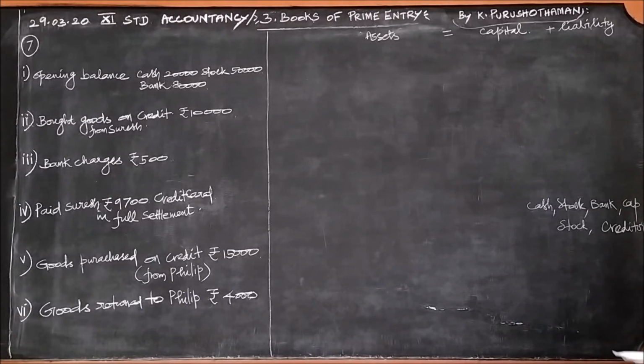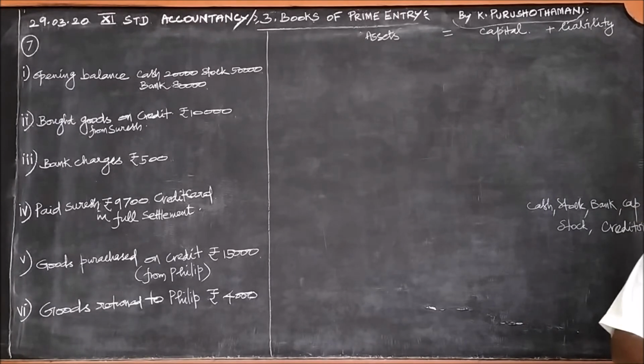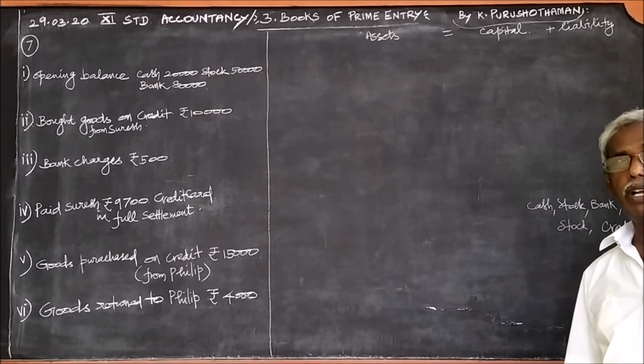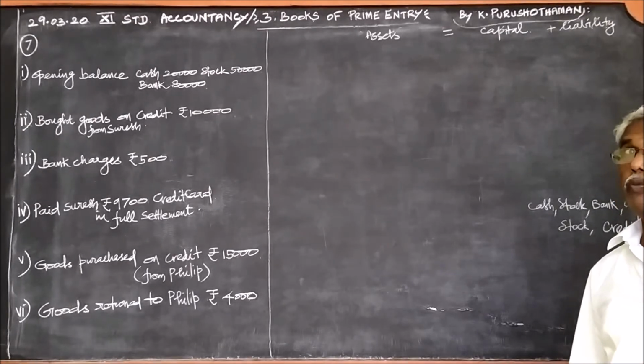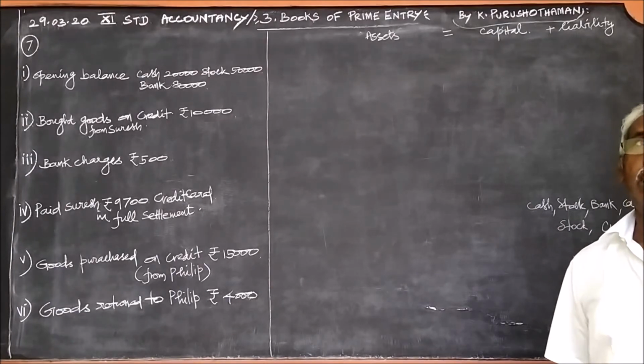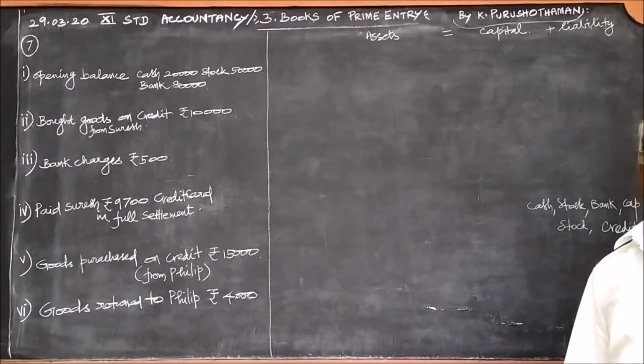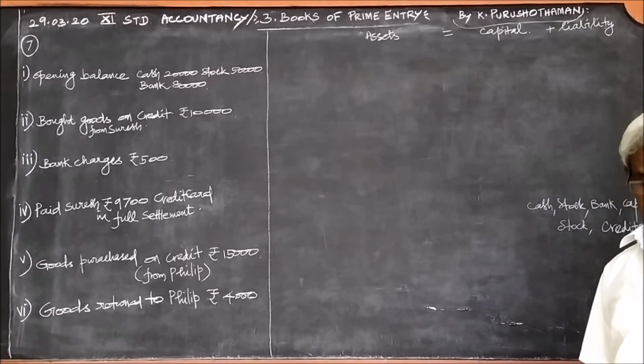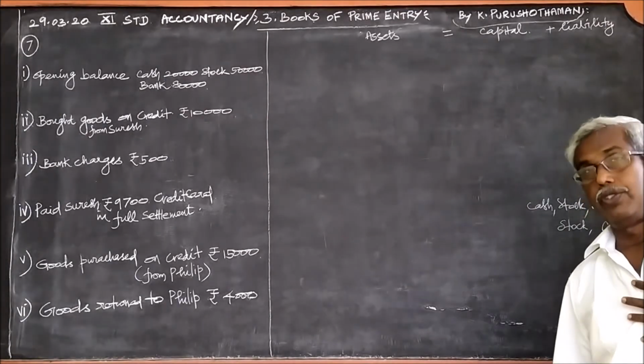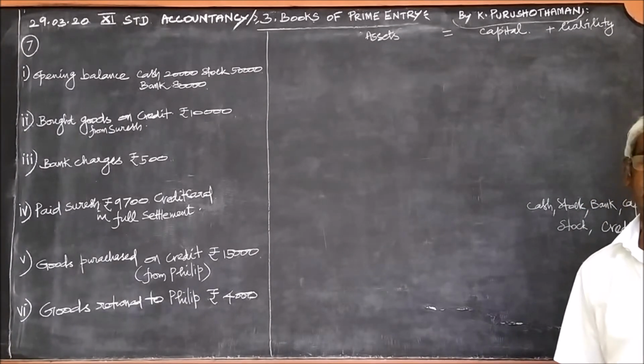Remember carefully, the person to whom we have sold on credit is a debtor, because he has enjoyed the benefit from us.